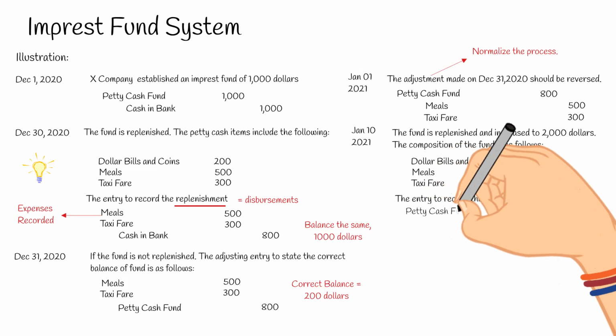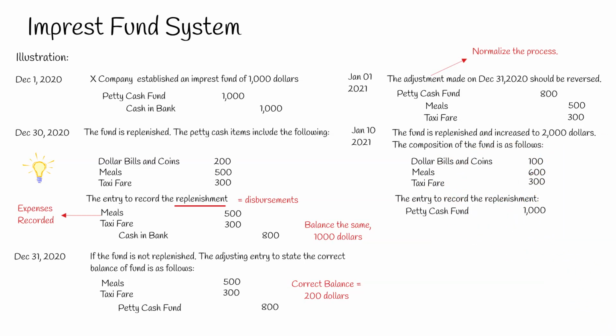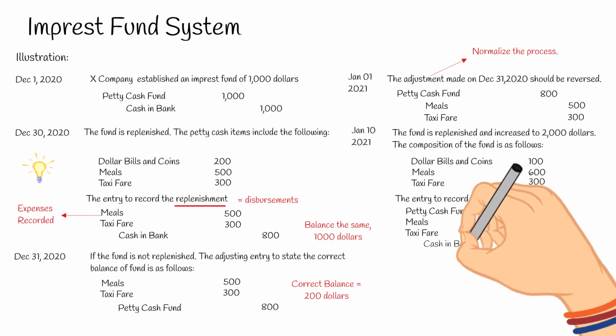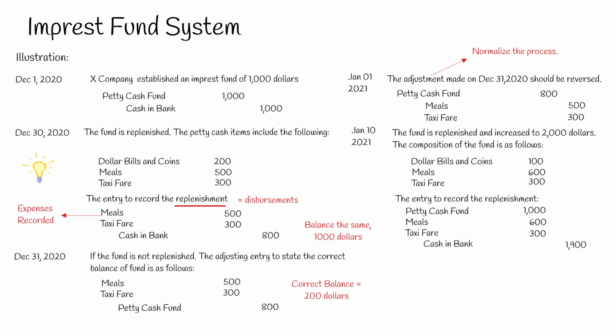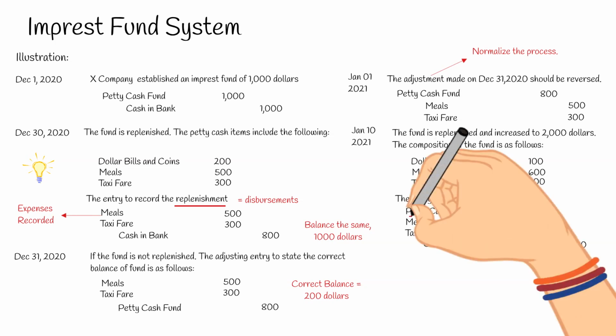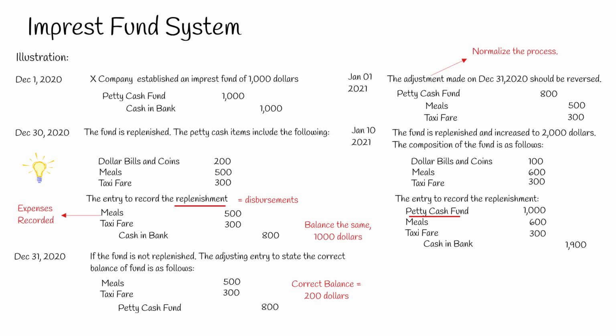The entry is debit petty cash fund $1,000, debit meals $600, debit taxi fare $300, and credit cash in bank $1,900. Note: unlike the replenishment on December 30, 2020, the replenishment on January 10 includes a debit to petty cash fund of $1,000. This is because the petty cash fund is increased. But if the petty cash fund is decreased, the entry includes a credit to petty cash fund of X amount.